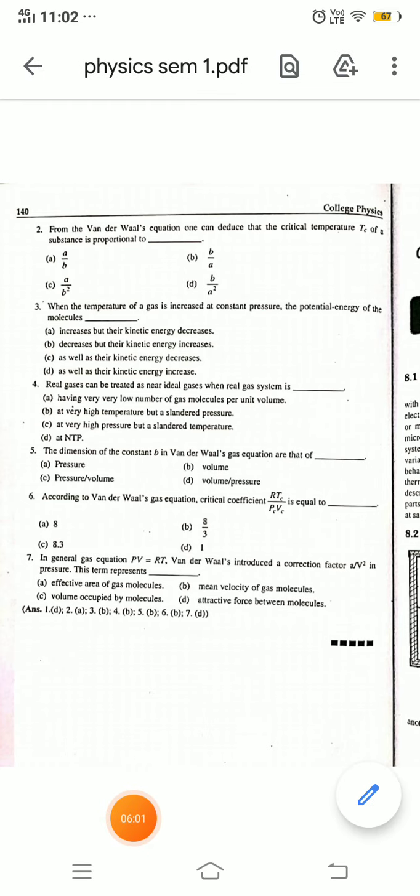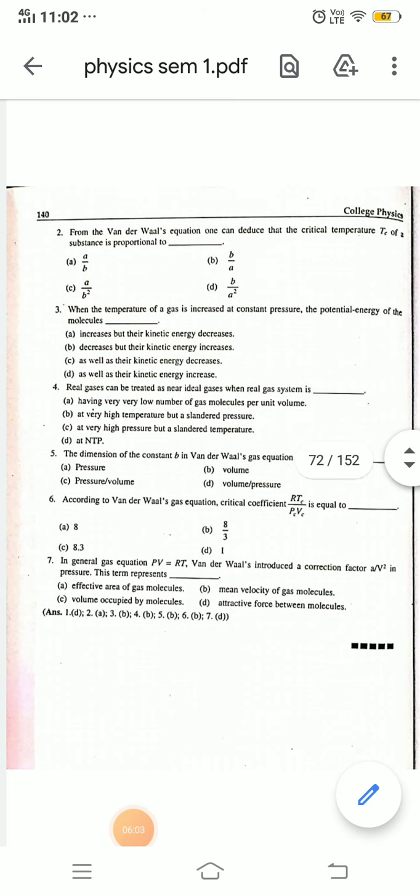In the general gas equation, PV is equal to RT. Van der Waals introduced a correction factor a by V square in pressure. This term represents the attractive force between molecules, that you have to remember. This is about the behavior of the real gases.